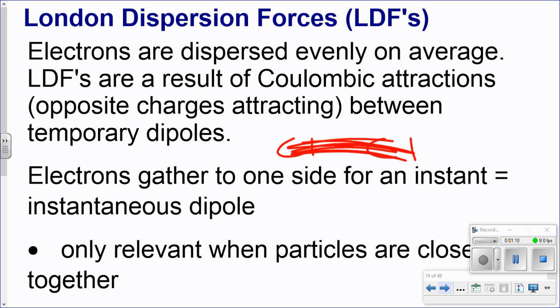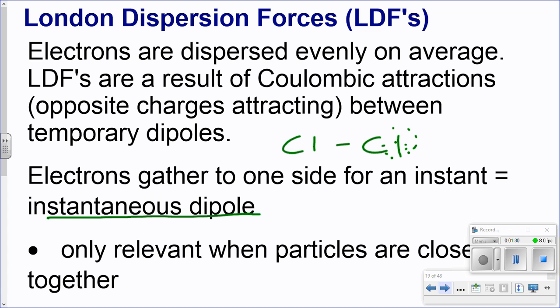But something's going to happen. Perhaps it's chance, perhaps it's an electromagnetic force of attraction, where it creates a temporary dipole. This molecule, which is typically nonpolar, now all of a sudden has its electrons, for an instant, gather to one side, making this side slightly negative and this side slightly positive. I call it an instantaneous dipole. For an instant that's there, and then it's gone again, and it's back to the even distribution.